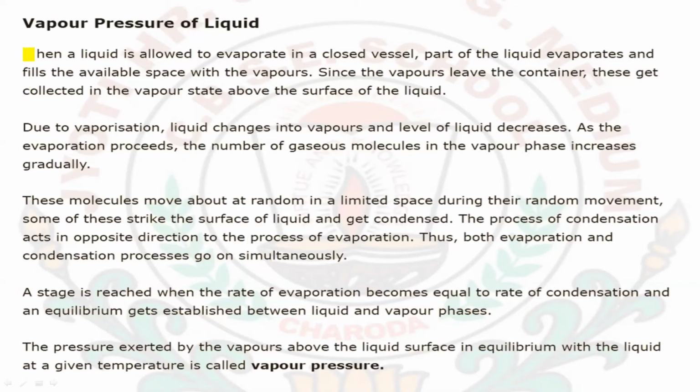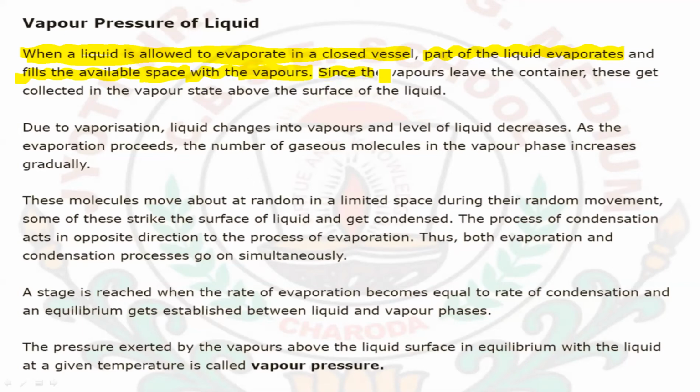Vapor pressure. When a liquid is allowed to evaporate in a closed vessel, part of the liquid evaporates and fills the available free space with the vapors of the liquid.